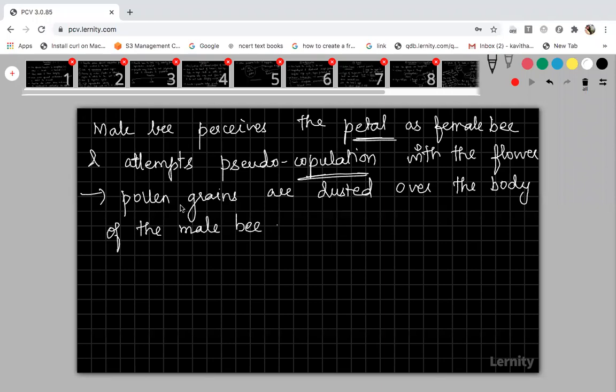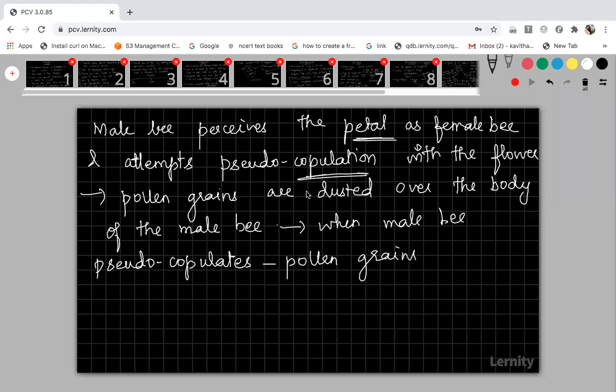When the same male bee pseudocopulates with other flowers, when it thinks the other petals are also female bees and goes and sits over them, the pollen grains which have stuck to the male bee are transferred to the other flowers. Unknowingly, the male bee helps in the pollination process.